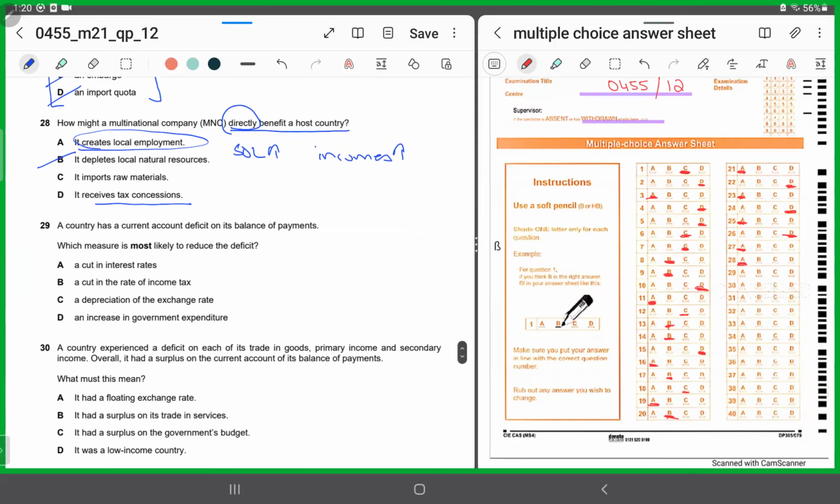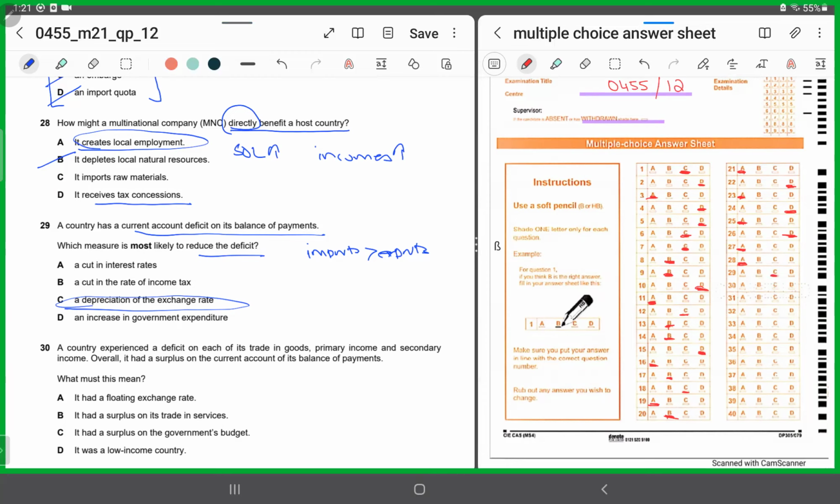29. A country has a current account deficit. So for a current account deficit, this means imports are greater than exports. How do you want to reduce the deficit? By reducing imports and increasing exports. So if a country depreciates its currency, the exports would get cheap and the imports would get expensive, so the deficit would reduce. A depreciation of the exchange rate would help the country, so we'll shade in C.